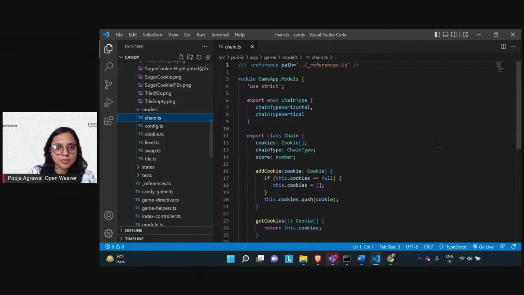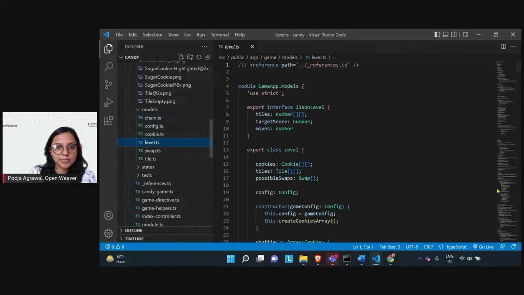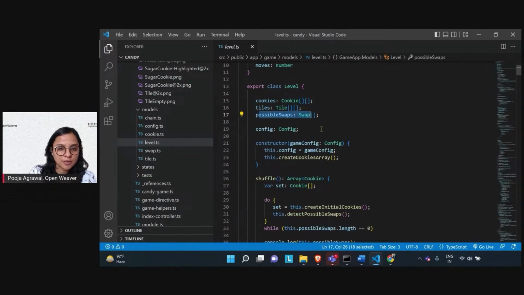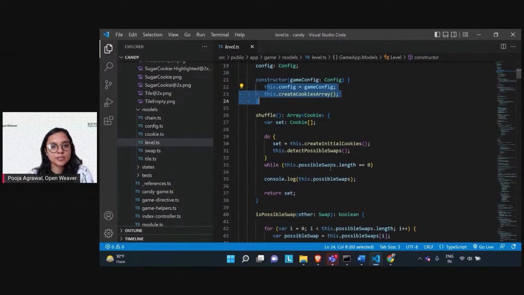Now let's get to the models. In the models, there is this reference.ts wherein your add cookie and the chain type, which is horizontal and vertical, are defined. If you go to the level.ts, that has the definition of the level, how the different tiles have been loaded into the level class, and within that we configure the game, create an array of cookies, and then initiate the code setup completely.